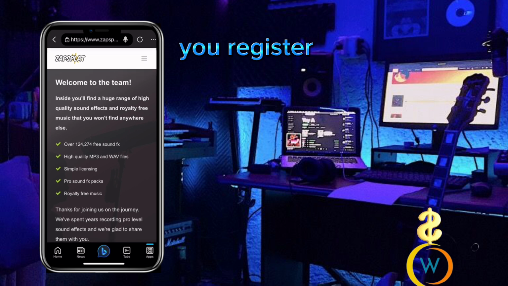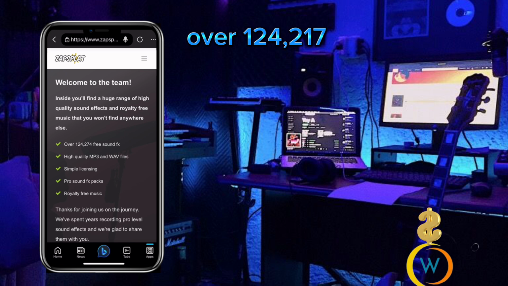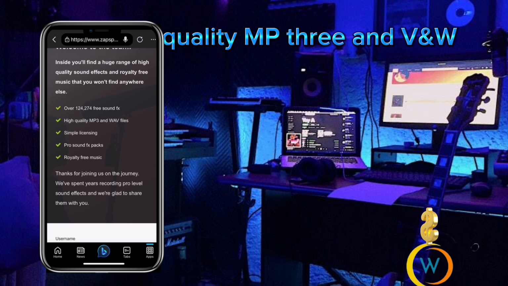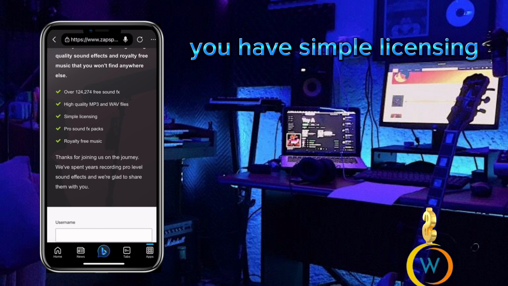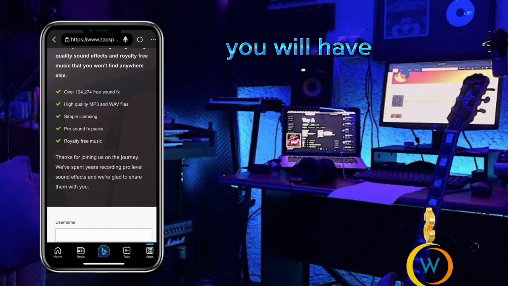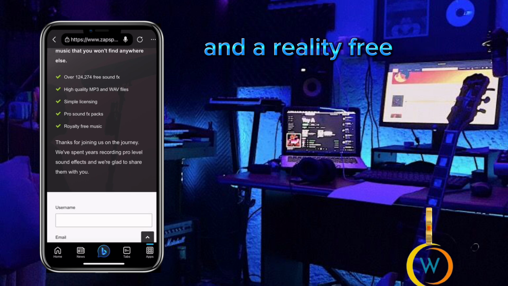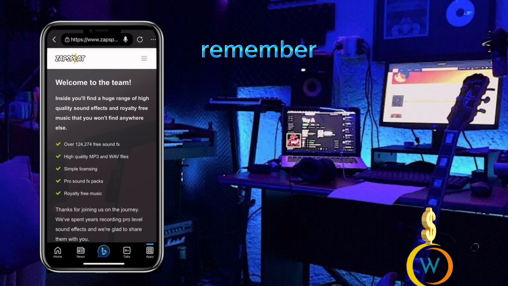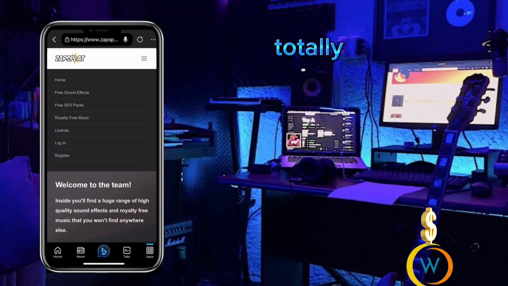And remember, when you register on this website, you have access to over 124,274 free sound effects, and you have high quality MP3 and WAV files. You have simple licensing. You will have access to Pro Sound FX packs and royalty-free music when you sign up on this website. Remember, it is totally free.